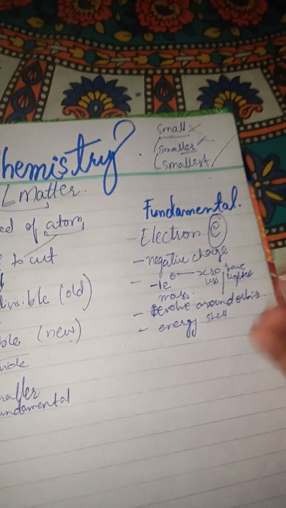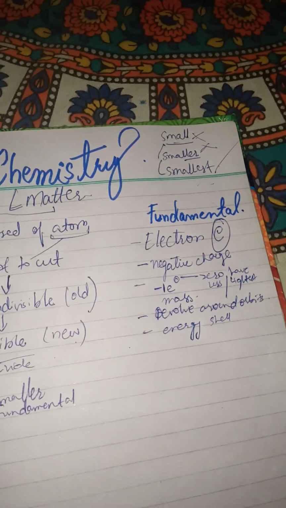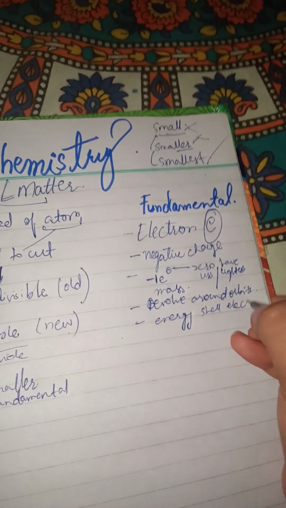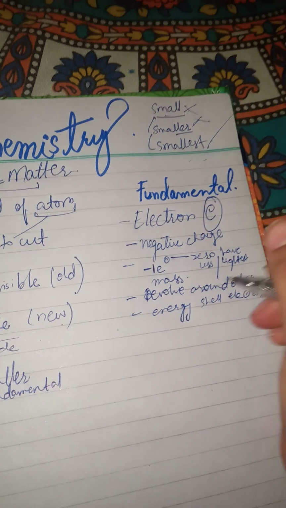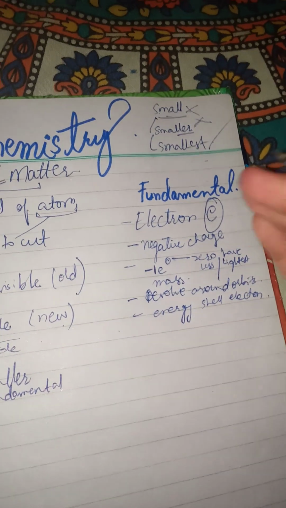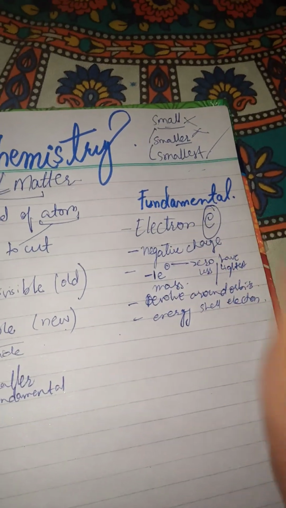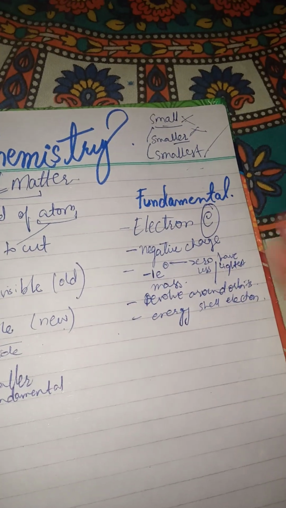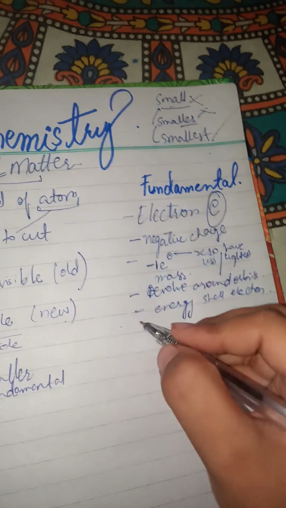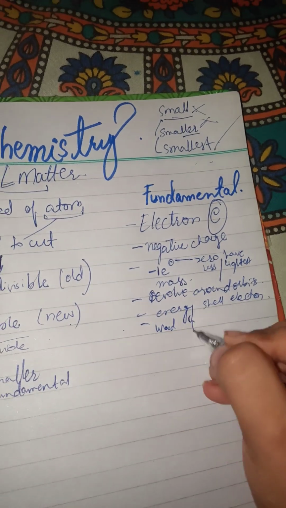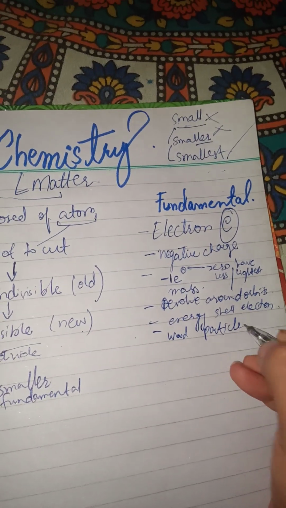So the energy is there, which allows the electron to revolve. This is the same point as above, but let me still clarify. The energy is used to move; when electrons move, they use their energy. Just because it's a lighter particle, it does not require more energy, but still it's required. The example could be any wood particle as well. So this was about electron.